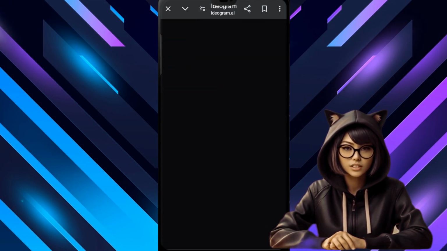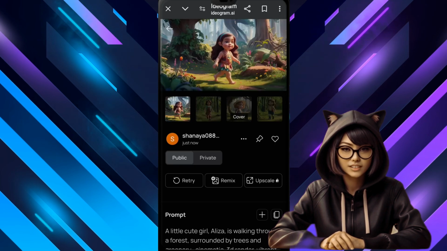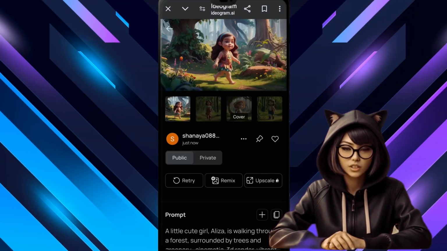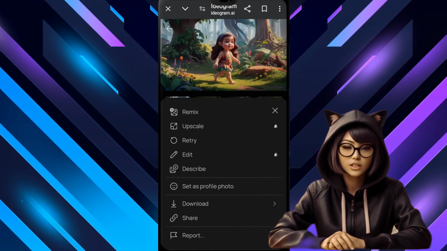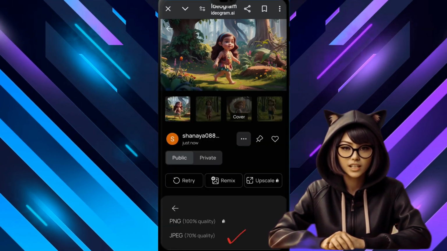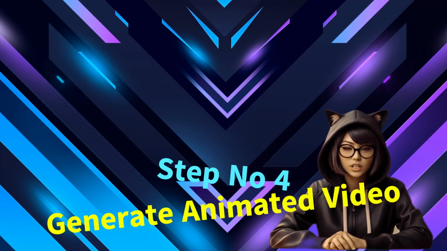So, you can see that our pictures are ready. We will download them from here. Tap on Download, then Download, and then tap on JPG, so they will be saved on our phone. I will generate the rest one by one the same way. So, now our pictures are ready.